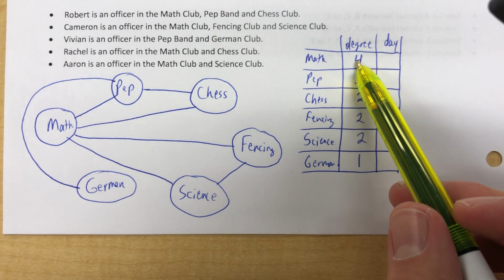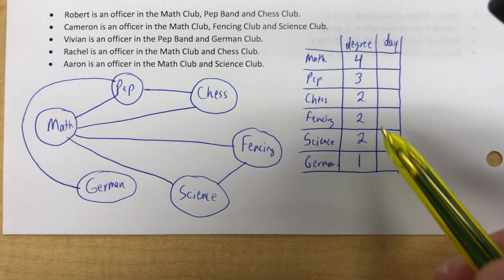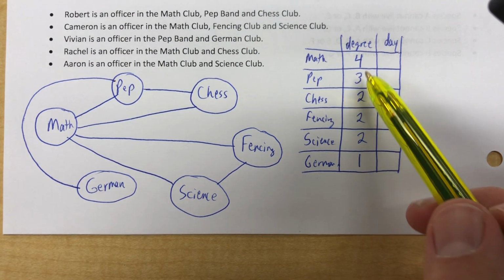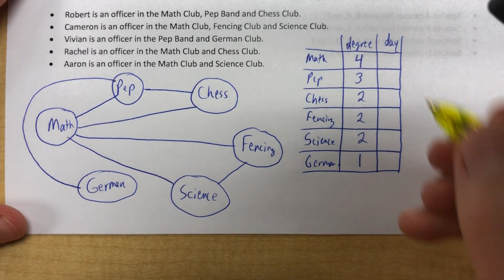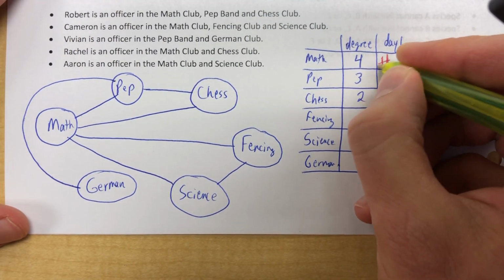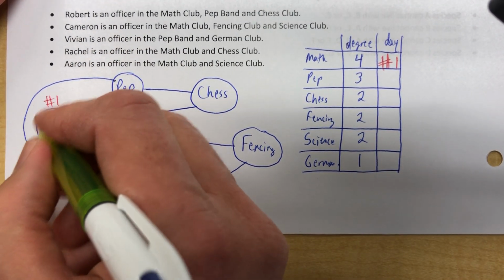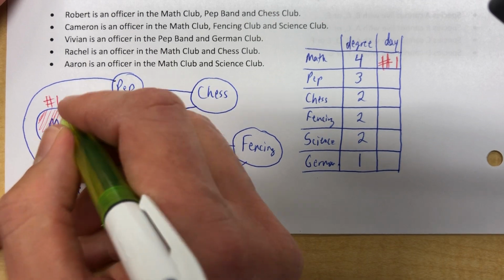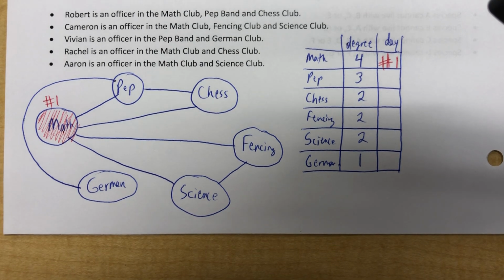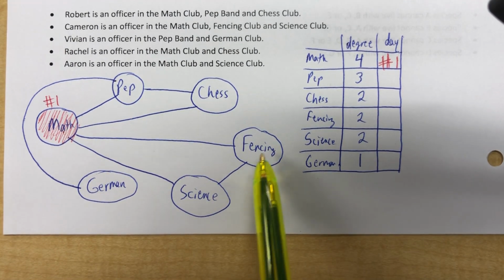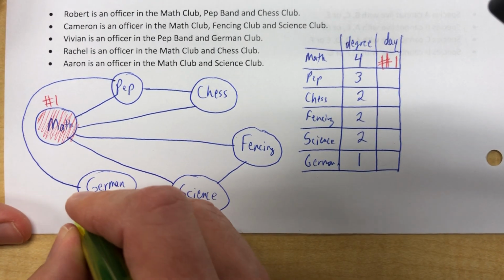Okay, the highest is math. Actually, as we go from high to low, we're really reading right down the chart. So this is one of those rare exceptions where everything, if we do it in this order, is already in order for us. So we start with math and we say, well, math is going to be day number one. We're going to call math day number one, Monday, red day, whatever you want to call it. So there's math. And I need to see who else can meet the same day as math. Well, not PEP, not chess, not fencing, not science, but German can. So German will also be day number one.